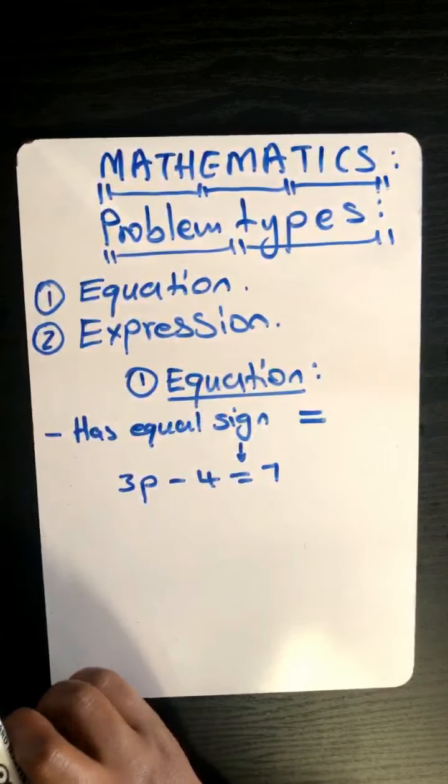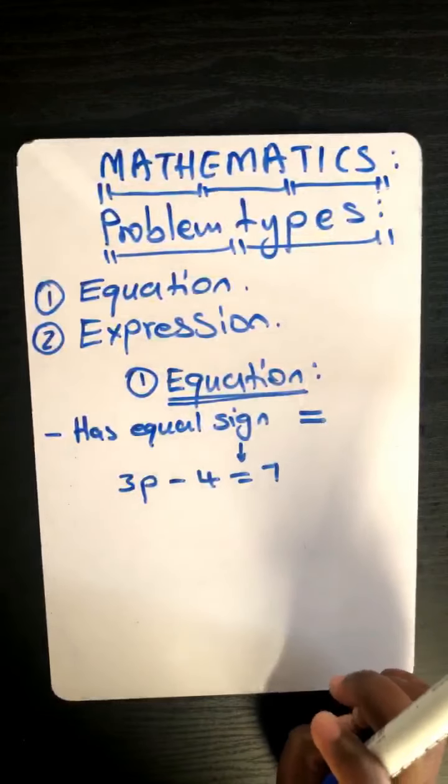And you will easily see an equation because of the equal sign. Does it make sense, Loyo? Yes. So this example, 3p minus 4 is equals to 7, is an equation. Why? Because it has an equal sign.